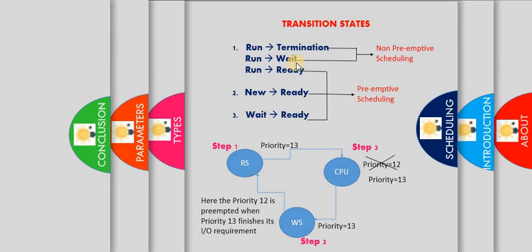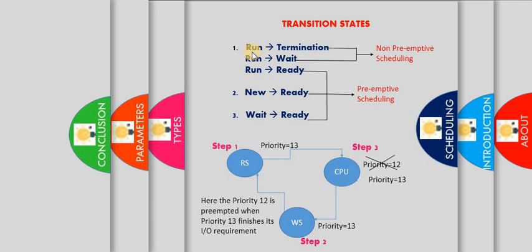Next, run to wait. When coming to run to wait, when the process is running, it needs input output or some other event or some other resource which is not currently available at that particular time. So what it will do is wait, blocked for that particular resource. At that time, the CPU will pick one of the processes from the ready state and schedule it.